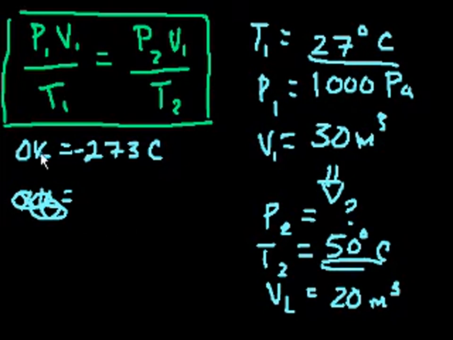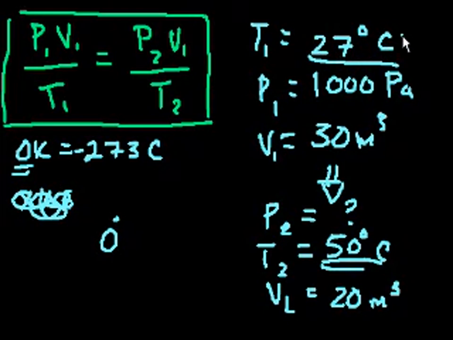Does that make sense? Because think of it this way. If you're at 0 degrees Celsius, you're already 273 degrees above 0 Kelvin, right? Think about that. Hopefully that makes sense. Maybe you want to draw a number line just to make sure. So whatever Celsius degree you have, just add 273 to it, and you'll get Kelvin.